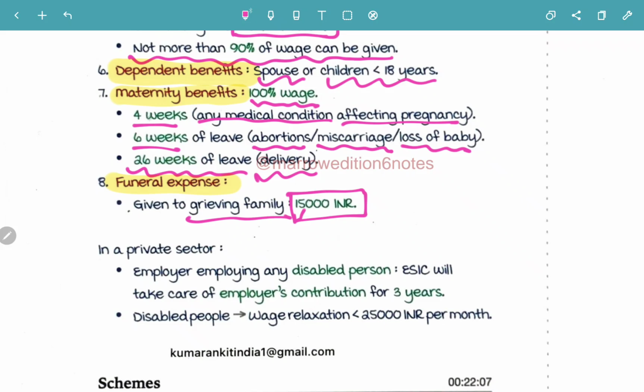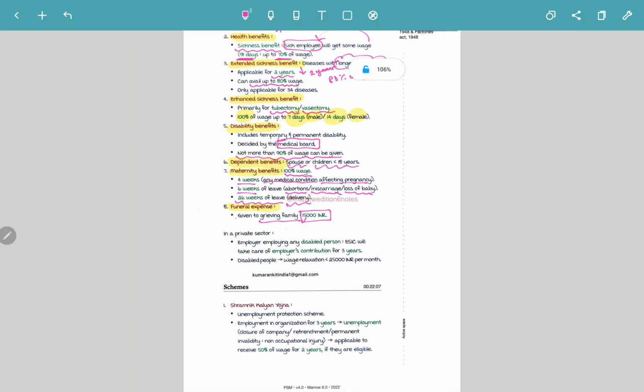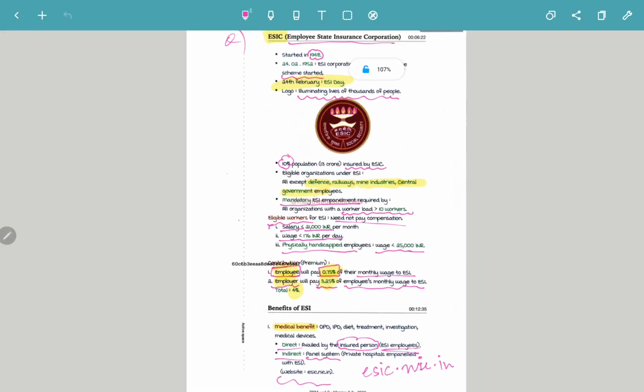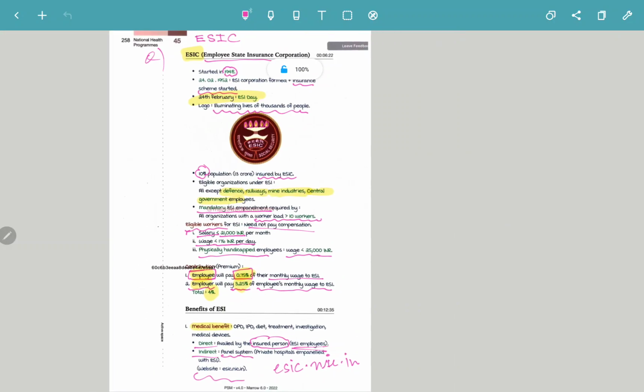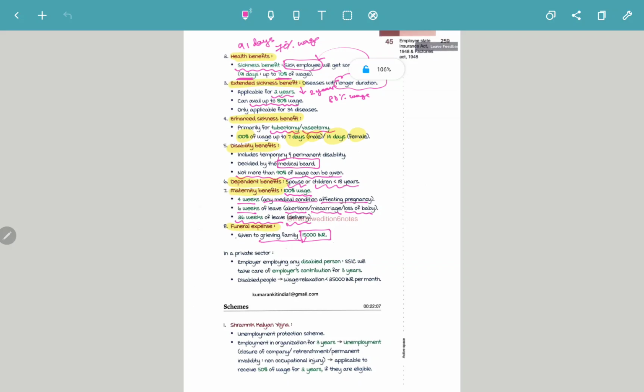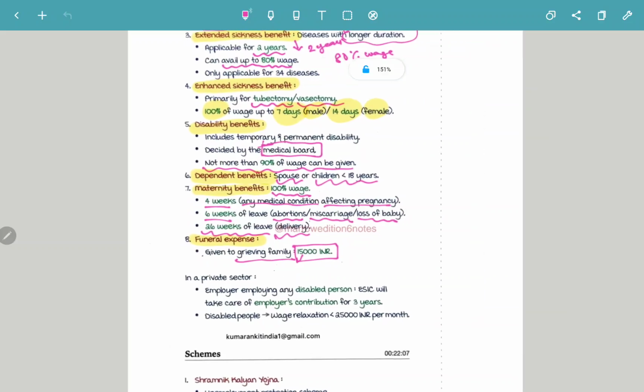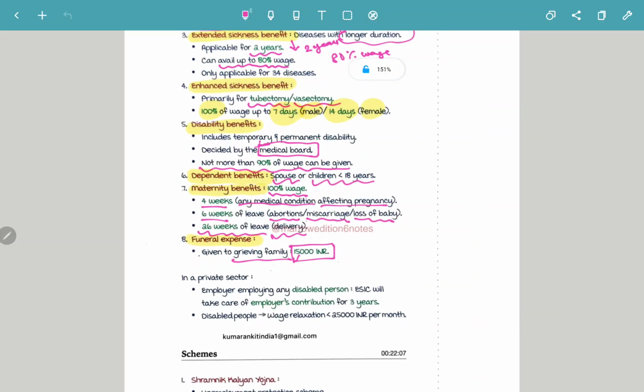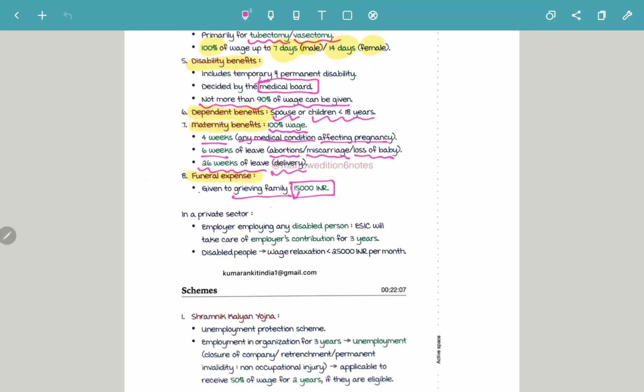15,000 Indian rupees is given for a grieving family, that is funeral expense. So we have covered many benefits of ESI: medical benefit, health benefits, extended sickness benefit, enhanced sickness benefit, disability benefit, dependent benefit, maternity benefits, and funeral expense.